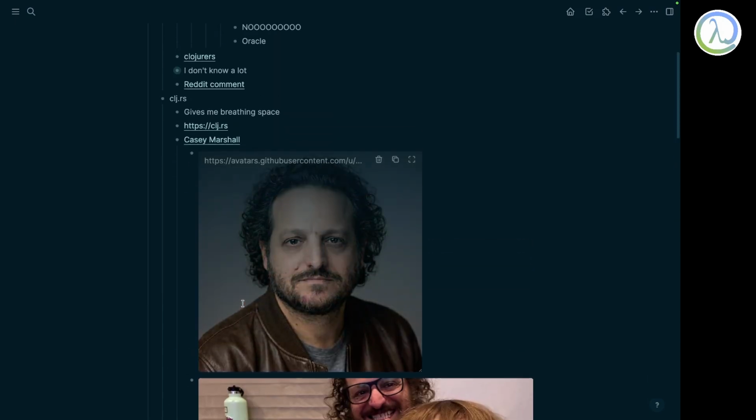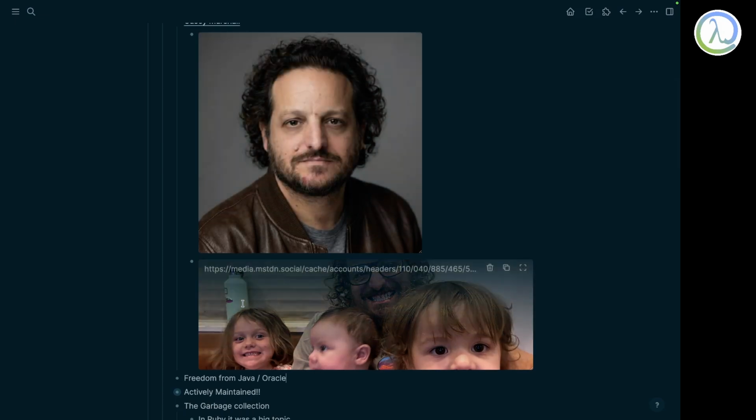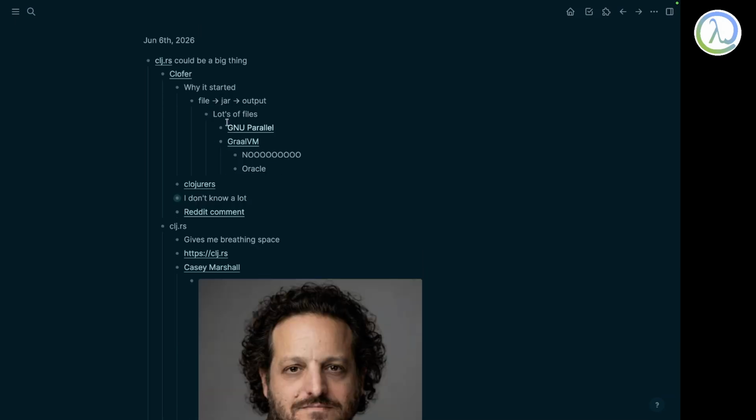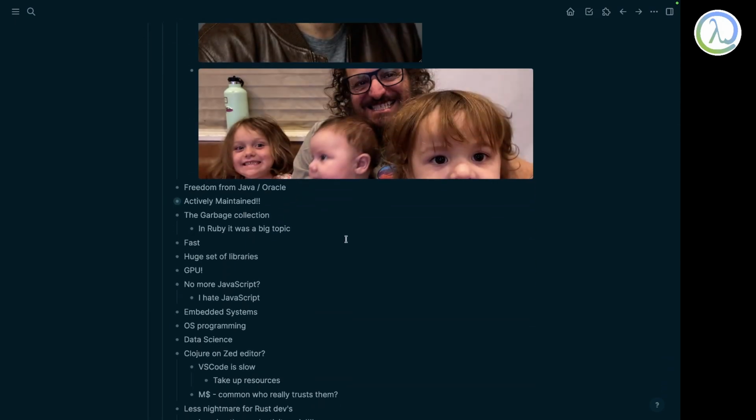So why am I really bullish about CLJRS? Look, one thing is freedom from Java and Oracle. The thing I said about GraalVM and all those things, that fear is always there. If you grow bigger, this guy Larry Ellison or whoever it is, he wants to keep getting new girlfriends, which might require a lot of money, and he might come after you. You really don't know. And you're not Google. And this project is actively maintained.